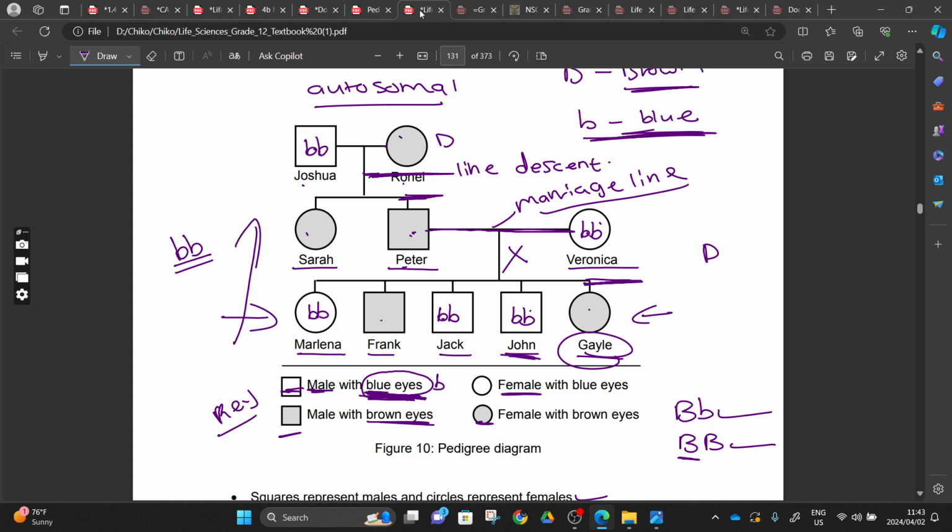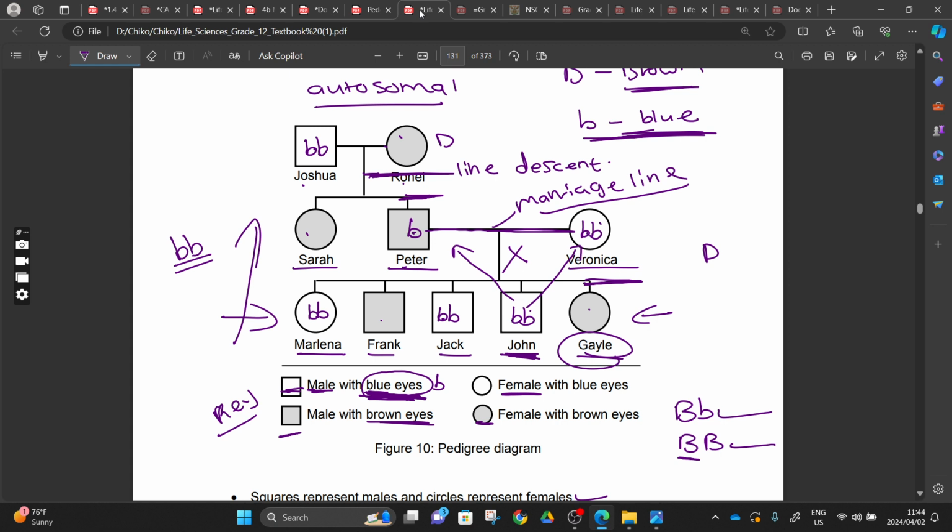You will start here to say, oh, we find John here. John has small letter b and small letter b, and for this John, we go back to monohybrid crosses. He inherited small letter b from Veronica and small letter b from Peter. So it means that Peter has a small letter b.